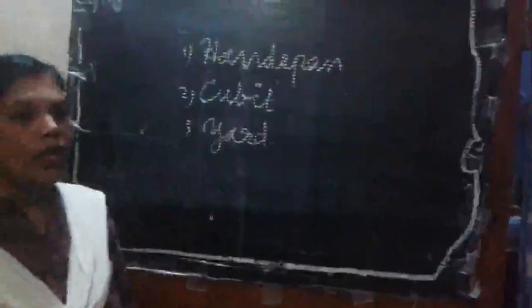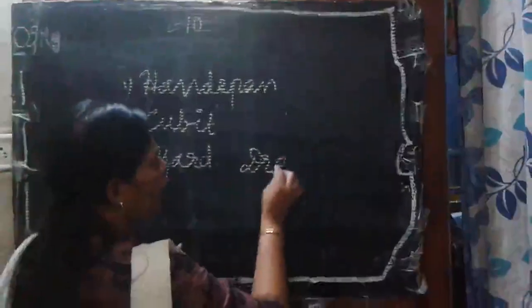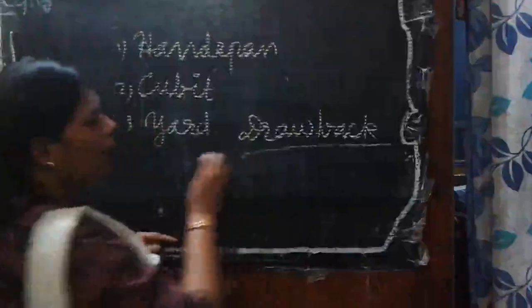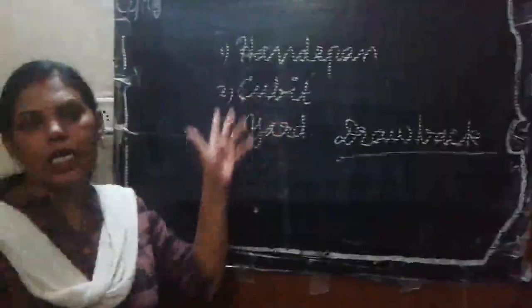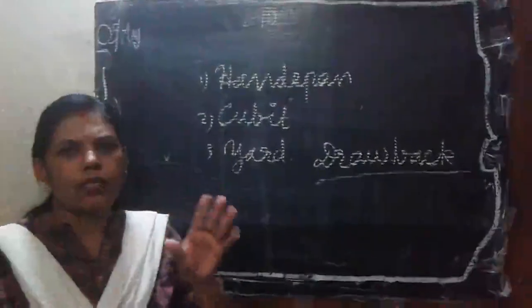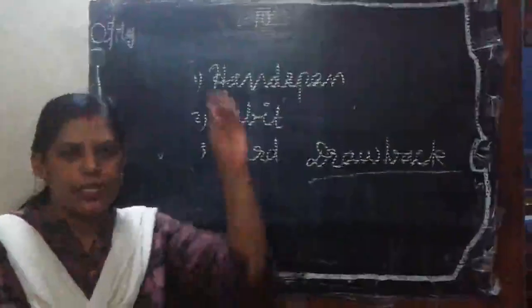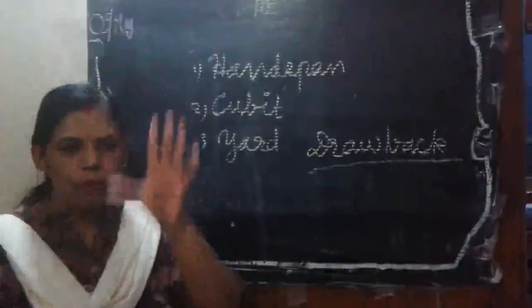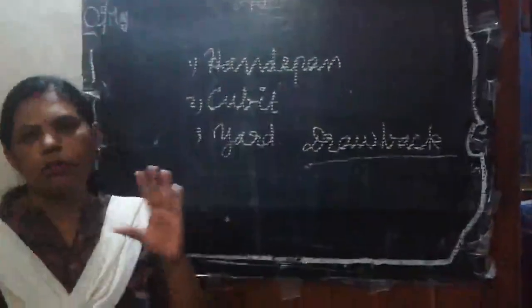That is the measurement. Now see students, what is the drawback of measuring by body parts? People are of different sizes, right? Some are taller, some are shorter, some are fat, some are thin. So their body organs are also different.